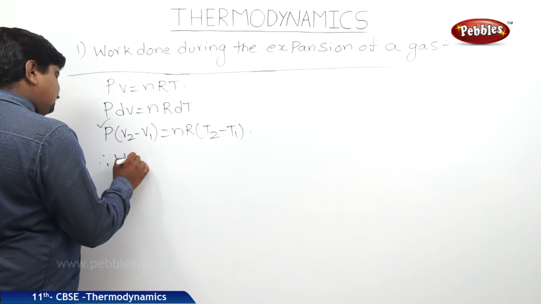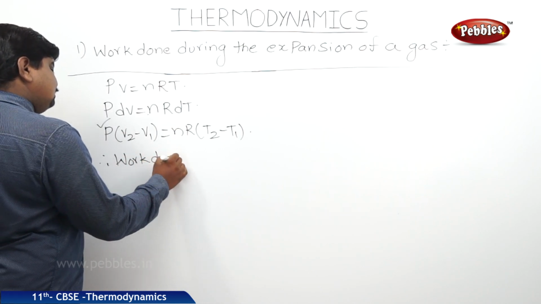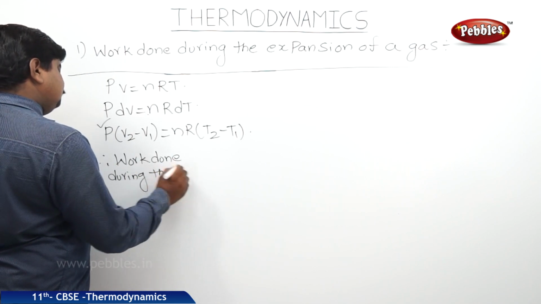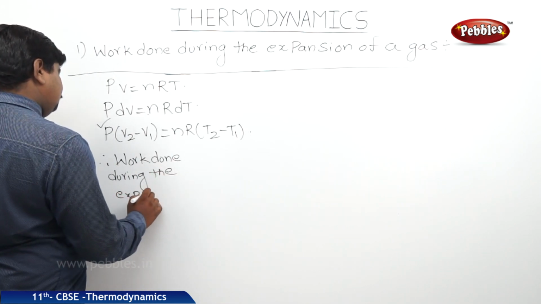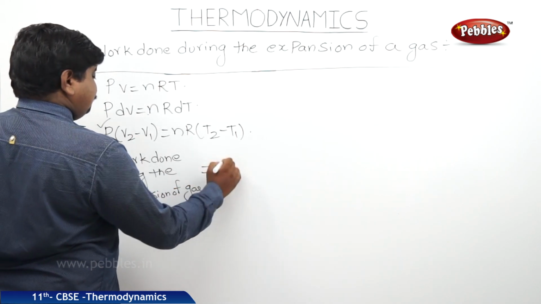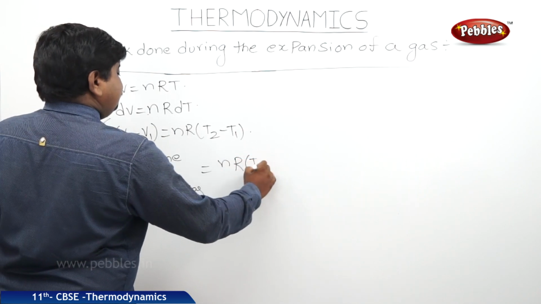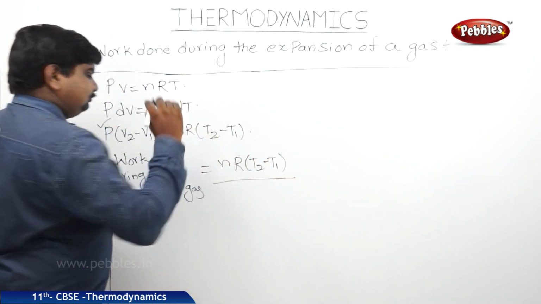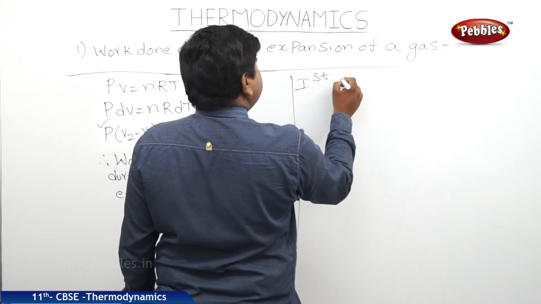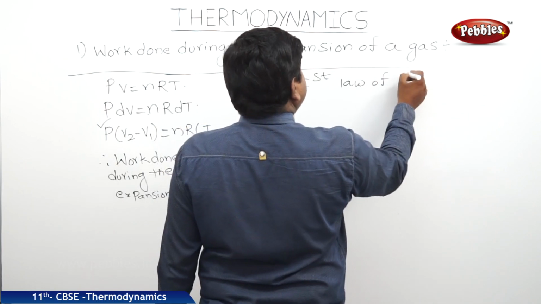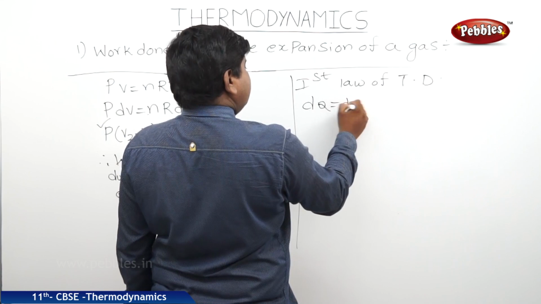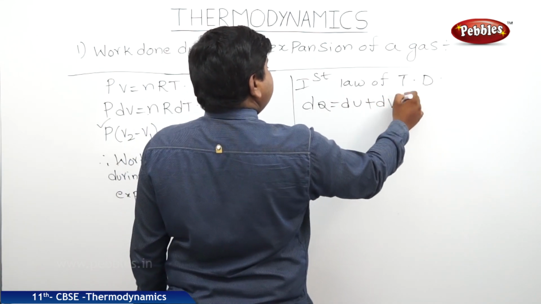Therefore, work done during the expansion of gas is equal to nR into T2 minus T1. If we see the first law of thermodynamics, dq is equal to du plus dw.